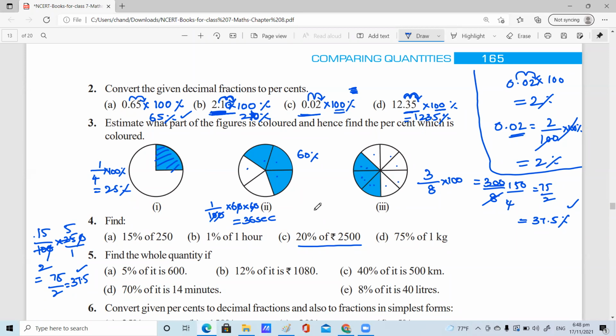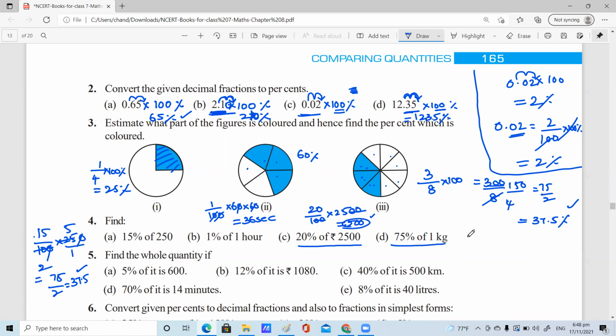Yes, ma'am. 20% means 20 by 100 into 200. And we can cancel. I want the simplification part only, children. How are you supposed to do it? Zero, zero cancel, ma'am. 100 and 25, twos are 50. So another 0, 500 is 500 rupees. Right, Raghav.